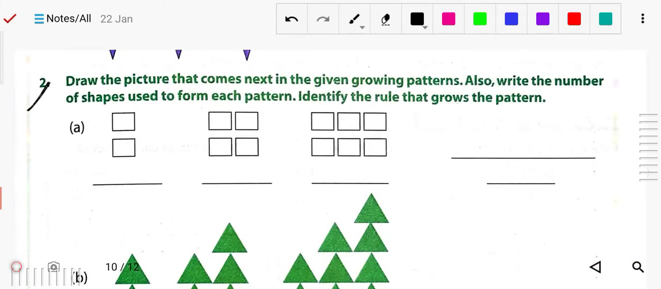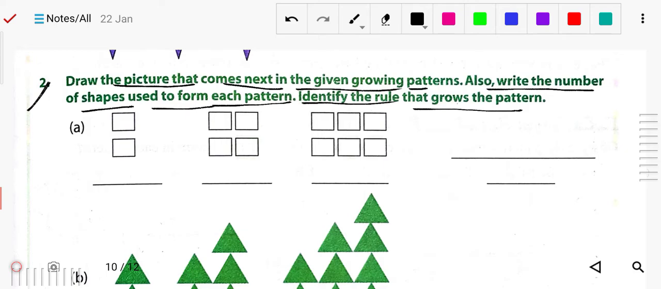Now question number 2: draw the picture that comes next in the given growing pattern. Also write the number of shapes used for each pattern. Identify the rule that grows the pattern. So here you have to write the rule also. So what is the rule?